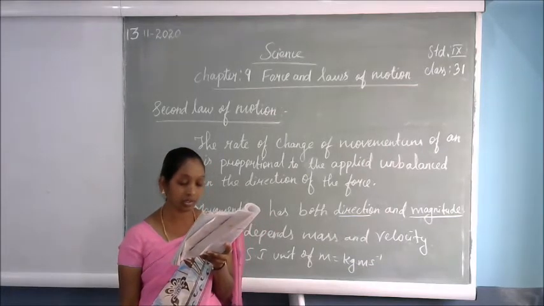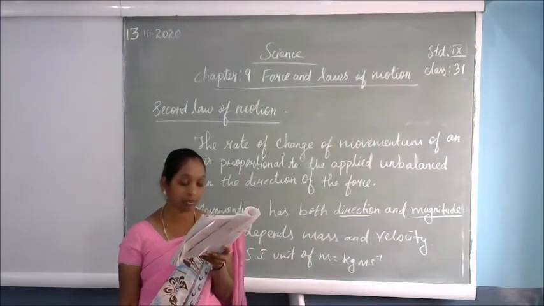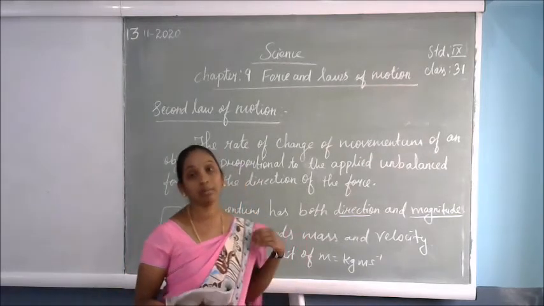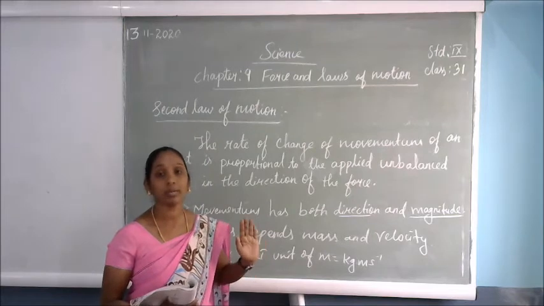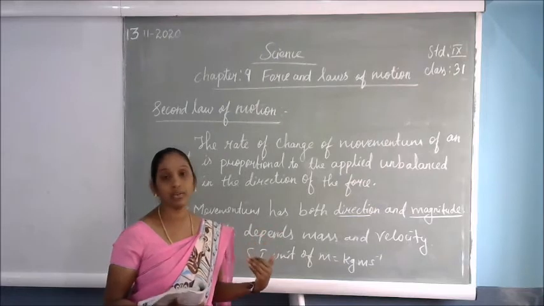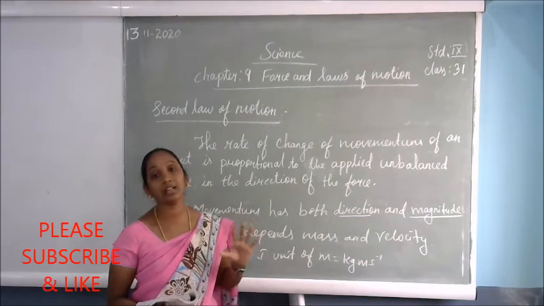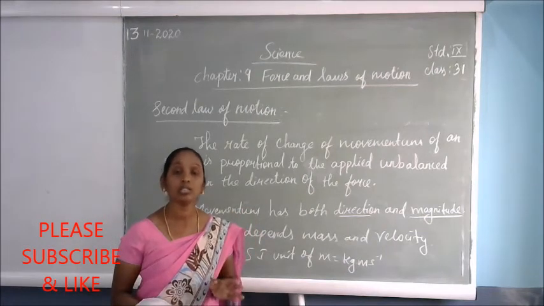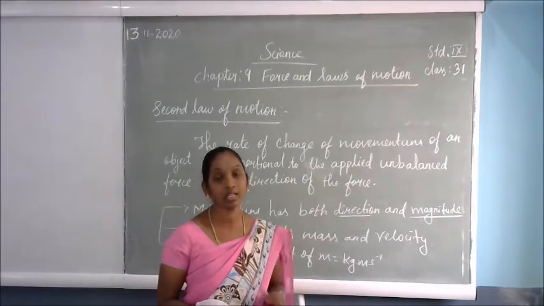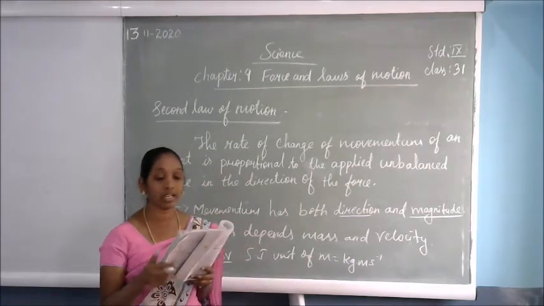Let us consider a situation in which a car with a dead battery is to be pushed along a straight road to give it a speed of 1 meter per second. For example, sometimes while traveling in a bus, the bus stops because the battery is low and there is no charge. The driver asks 5 to 6 gents to get down and push the bus from the back. If it is given some speed, it will start moving instead of stalling. That is momentum at work. This is an example of the second law of motion.